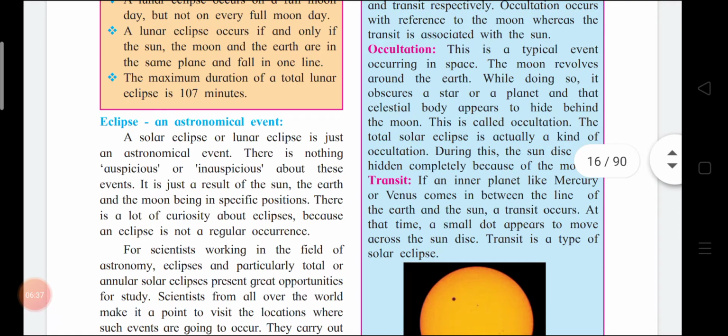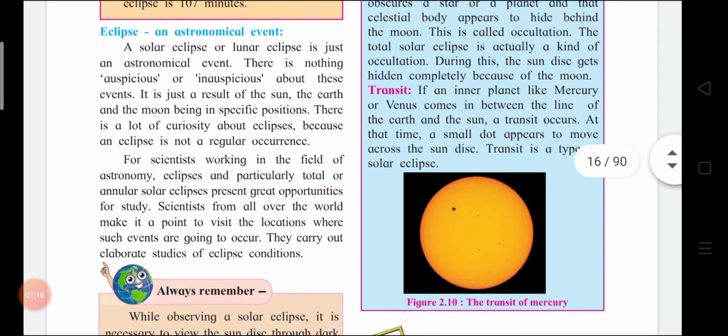Occultation means what? This is a typical event occurring in space. What kind of an event? The moon revolves around the earth. While doing so, it obscures a star or a planet. It covers a star or a planet, and that celestial body appears to hide behind the moon. This is called occultation. The total solar eclipse is actually a kind of occultation. During this, the sun disk gets hidden completely because of the moon.